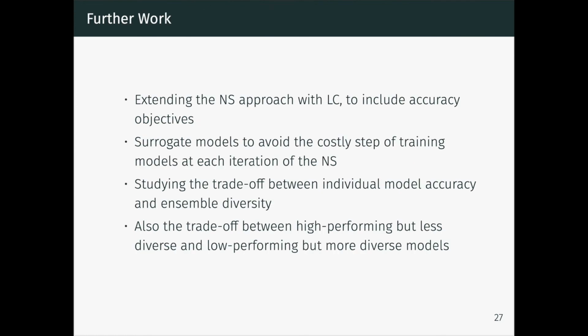Currently, we are extending this novelty search approach with local competition to include accuracy objectives. We are also using surrogate models to avoid the costly step of training models with gradient descent at each iteration of the novelty search. We are looking into new ways to study the trade-off between individual model accuracy and ensemble diversity, and also the trade-off between high-performing but less diverse and low-performing but more diverse models.